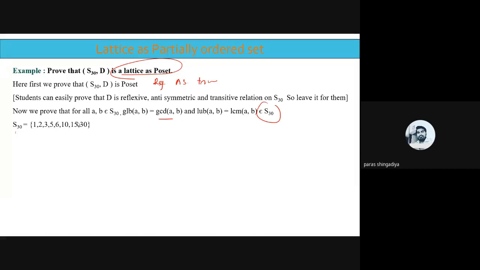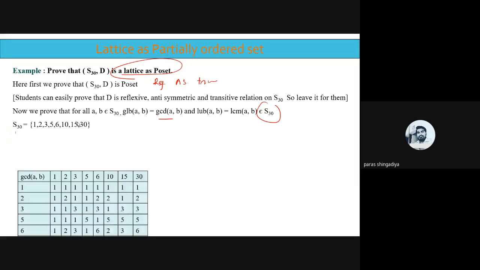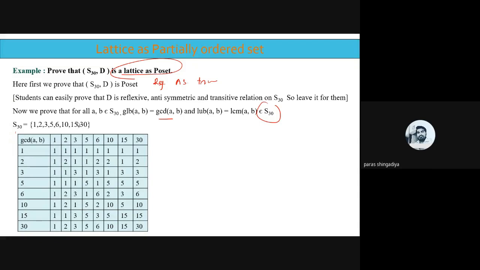So how can we manage all these answers? For this we will prepare this type of table. In this we'll consider the row values as the S30 values, that is 1, 2, 3, 5, 6, 10, 15, 30. And consider the columns also 1, 2, 3, 5, 6, 10, 15, 30. Clear? And here we'll check the GCD of each pair. GCD means greatest common divisor. So 1 with 1, this element is the answer of 1 with 1. A is 1, B is 1. This answer is the answer of 1 with 2. A is 1, B is 2.